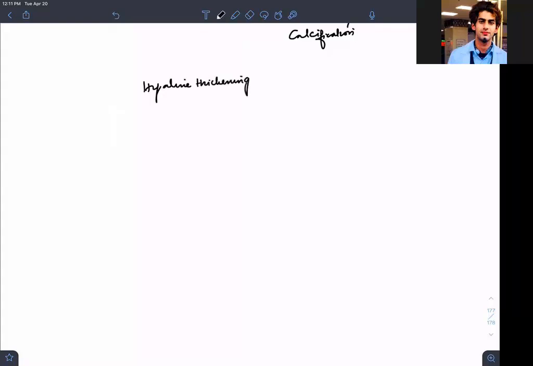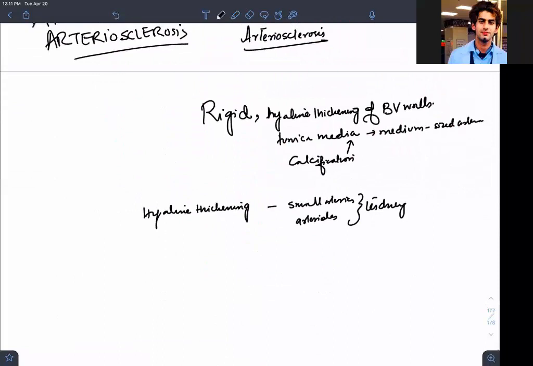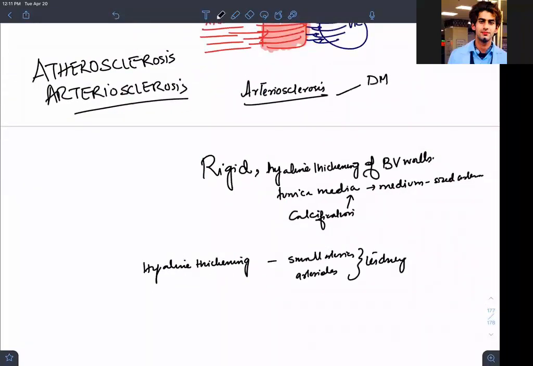Hyaline thickening means a glass-like appearance. If you want to see hyaline thickening under the microscope, take a small artery, or you can take the arterioles of what organ? Take the kidney. You will appreciate this hyaline thickening very nicely. And what are the causes, what are the associations of arteriosclerosis? What examples do you have to remember? At least two: diabetes mellitus and hypertension. Are we able to understand, guys?